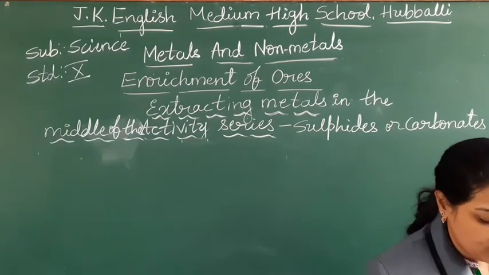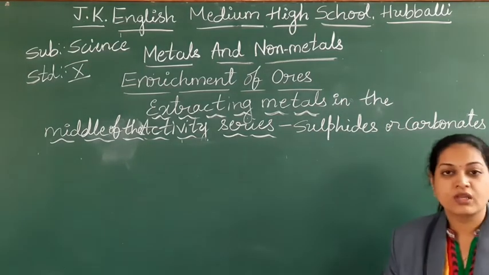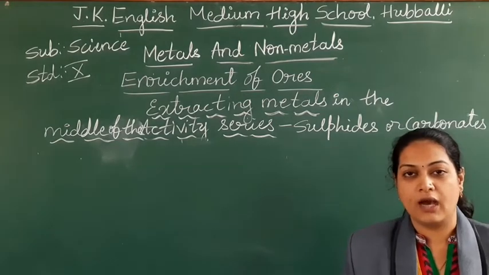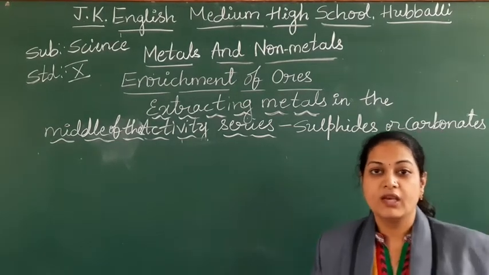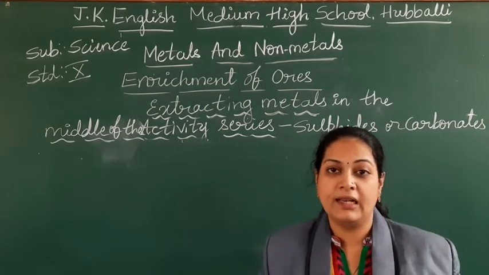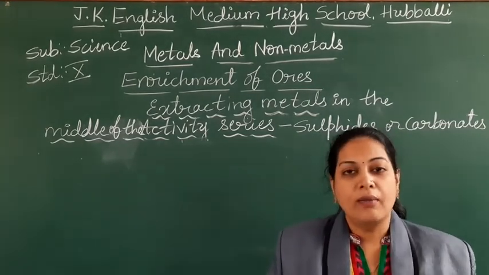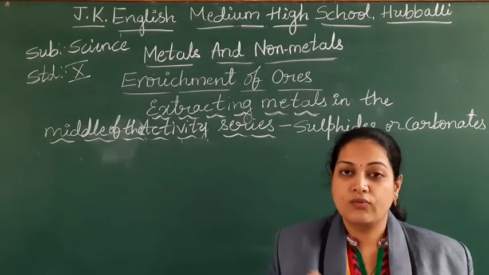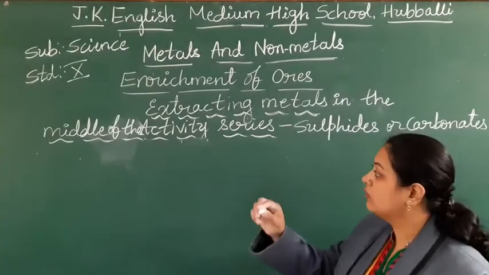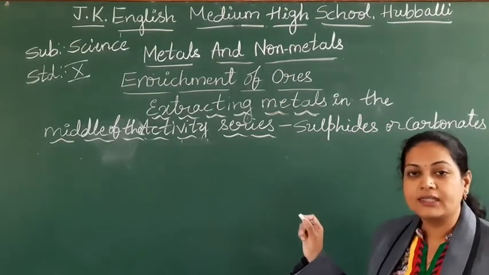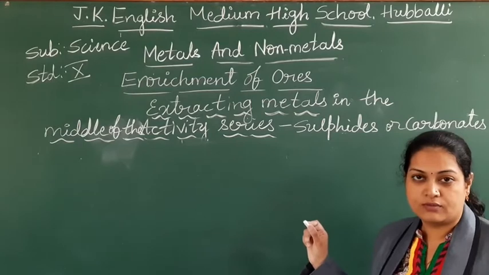Now we have to reduce these sulfide forms and the carbonate forms. If you convert these metals first to the metallic oxide forms, metallic oxide to metal is very easy, students. So first what we have to do, we have to convert these sulfides and carbonates into oxide forms.